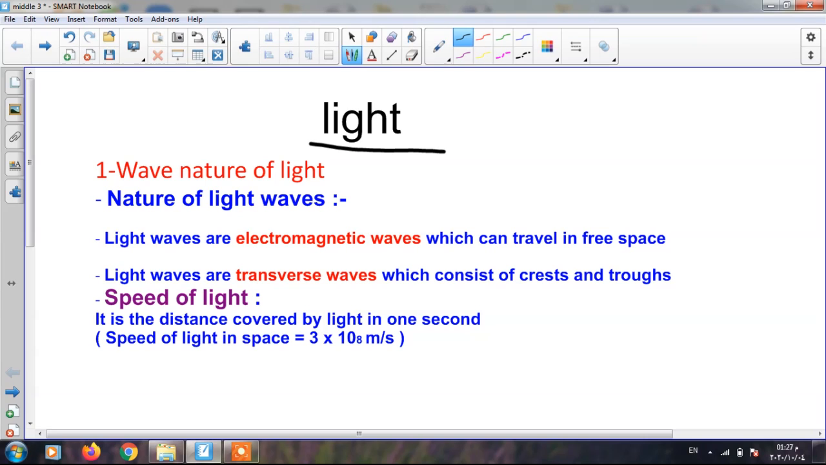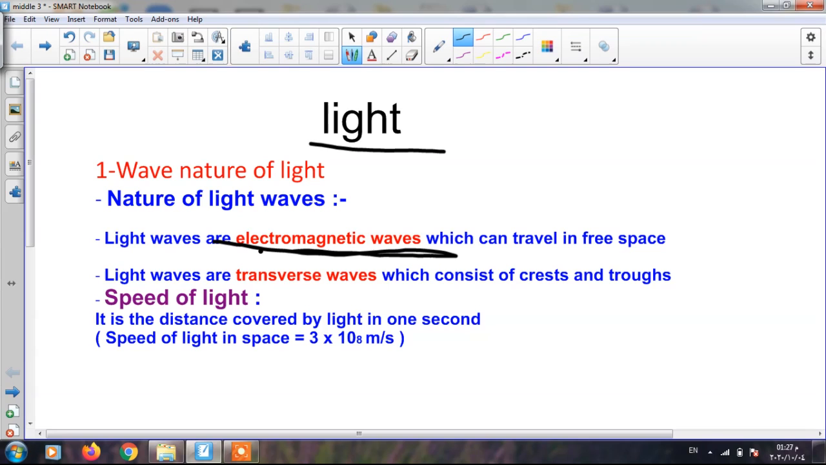What is meant by vision? Vision means seeing, and as you know, we cannot see without light. Now we'll talk about the properties of light. Number one, wave nature of light. Light waves are electromagnetic waves.